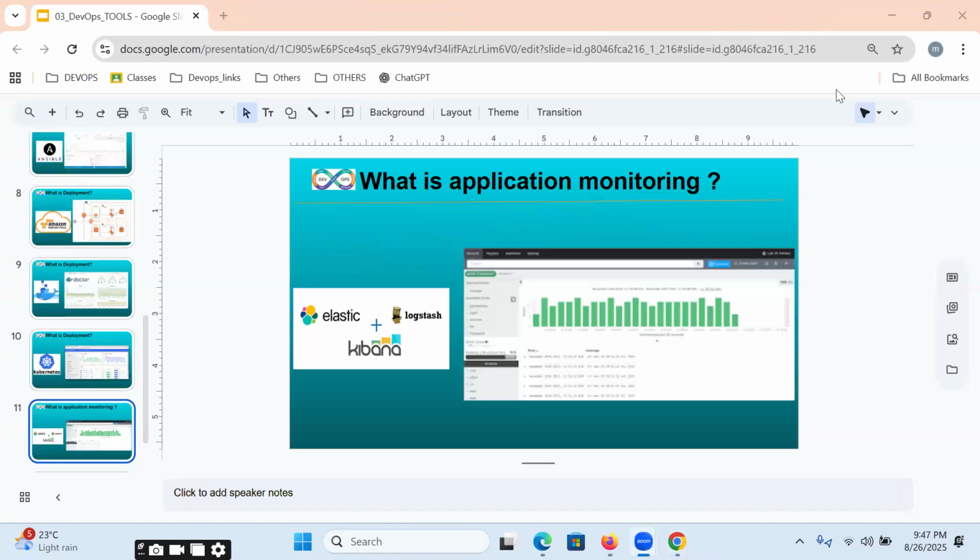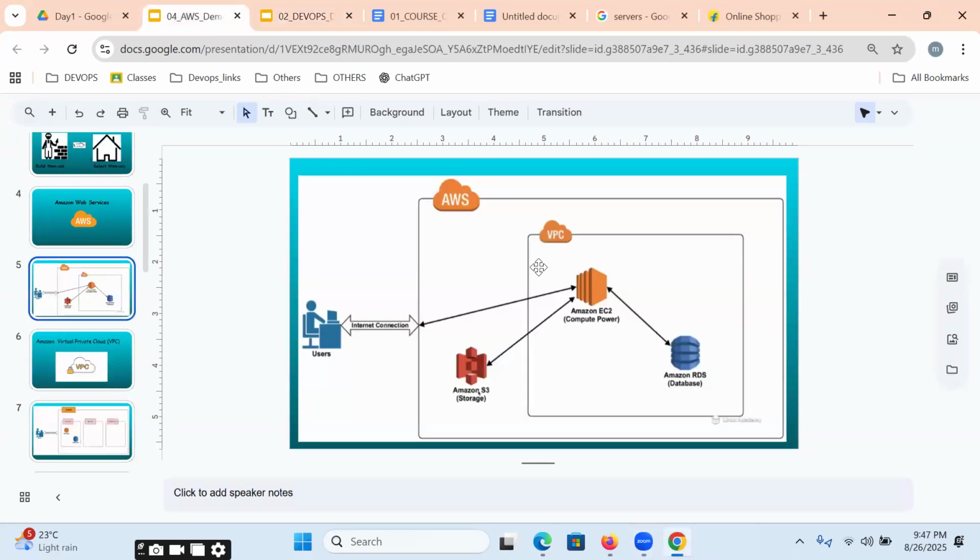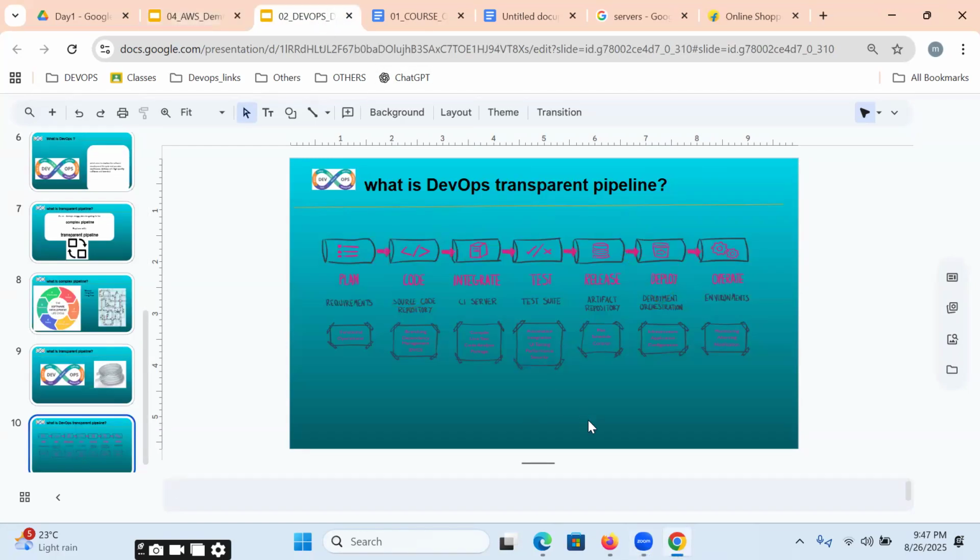While implementing this DevOps process, whatever infrastructure we require, we can get it from the cloud. Which cloud? AWS cloud, whether network, storage, or database. That means we are going to implement our DevOps process on AWS infrastructure.